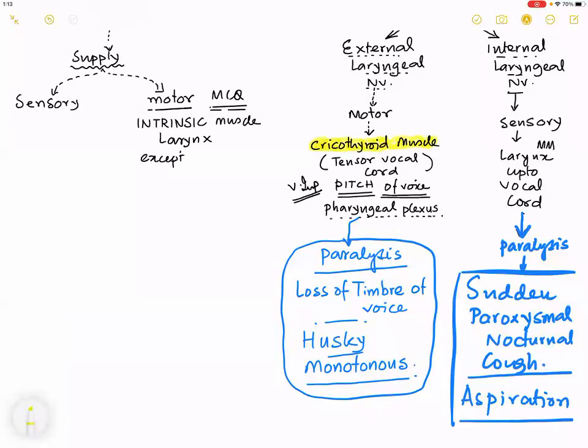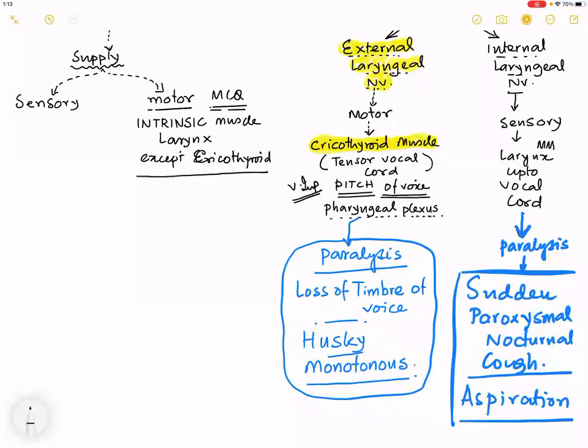Only one muscle is not supplied by it, and that is supplied by the external laryngeal nerve. So it supplies all the intrinsic muscles of the larynx, except the cricothyroid.